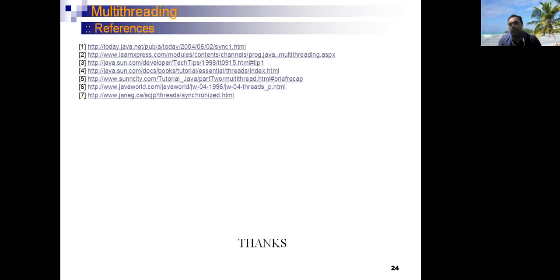In today's session, we have discussed the basic concept of multithreading, then the steps or methods for creating a thread. Then we have discussed examples of how to create a thread by extending the inbuilt Thread class and implementing the Runnable interface. After that, we have discussed the life cycle of a thread. Then after that, we have discussed the priority of the thread. So in this session, we will stop here. Thank you.